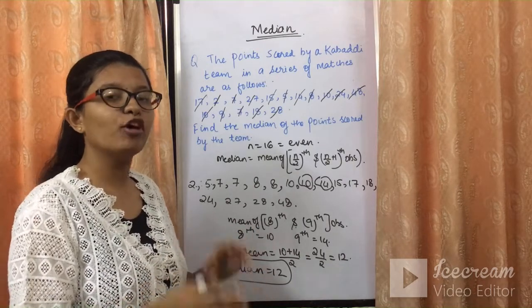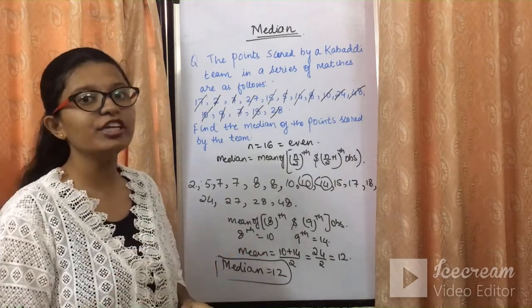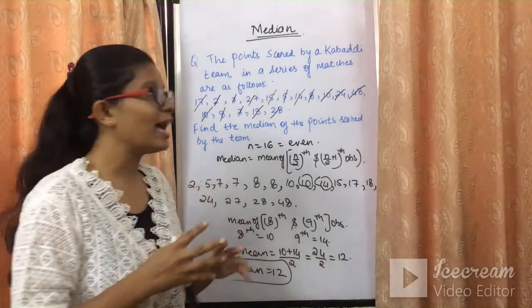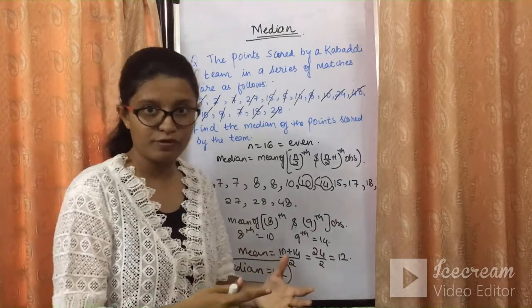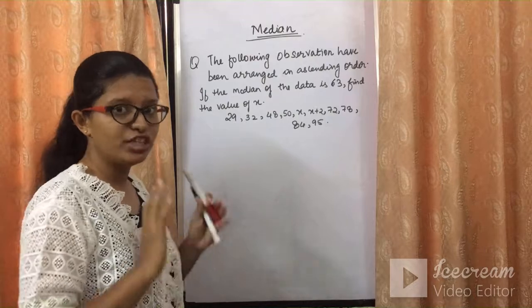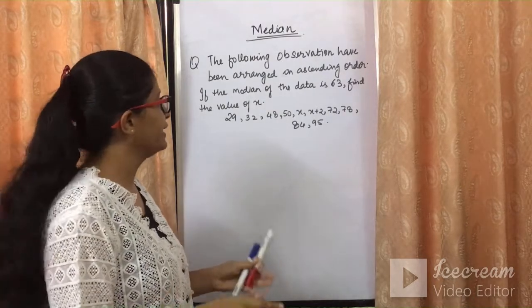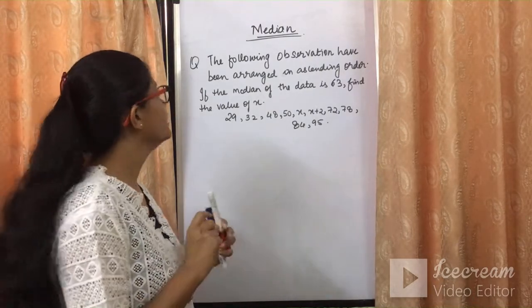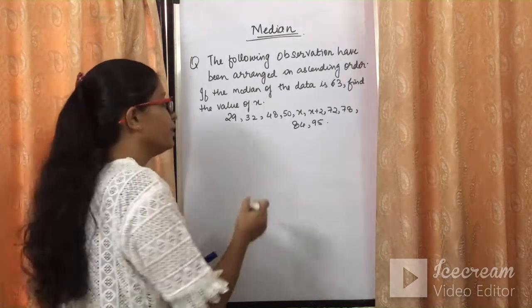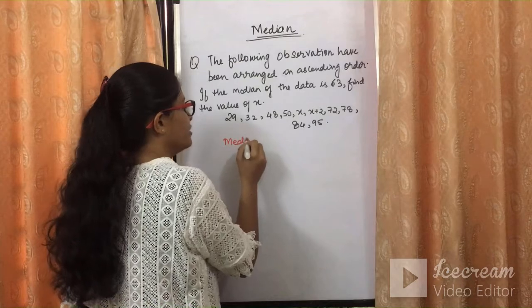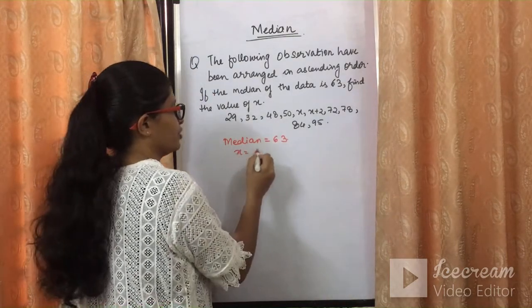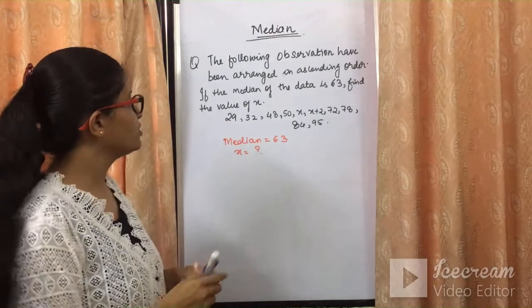So I hope the concept of the median is clear. How to apply it for the odd number of observations and for the even number of observations must be clear from these two examples. Let's have a look at another type of sum. What is given in the question is, the following observations have been arranged in the ascending order. It is already arranged in the ascending order, so we need not arrange it. If the median of the data is 63, find the value of x. So here the median is already given to you. So median is given as 63 and we need to find the x in the observation.